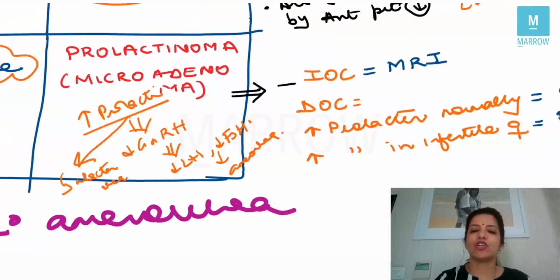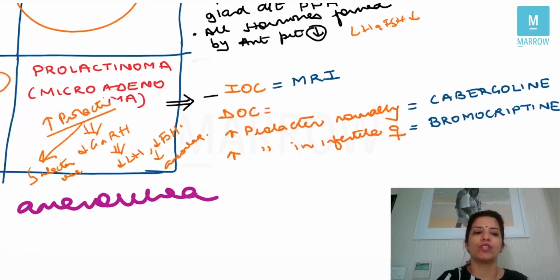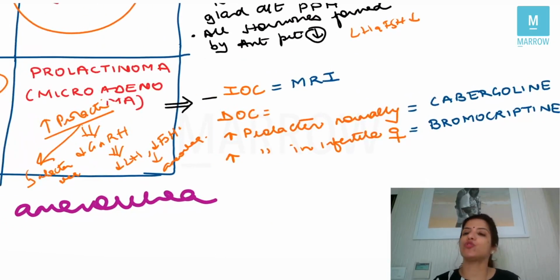The investigation of choice for prolactinoma is MRI. The drug of choice for increased prolactin: a prolactinoma most of the times is a microadenoma, and you will have to give drug treatment or medical management. So the drug which you are going to give for increased prolactin level is cabergoline.